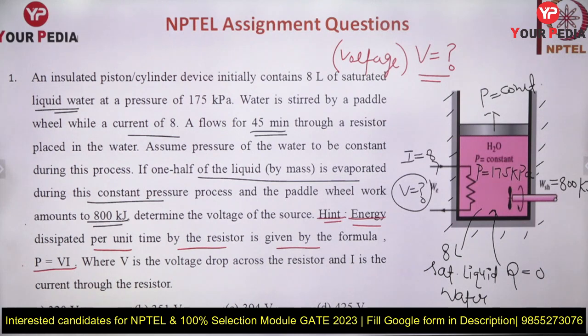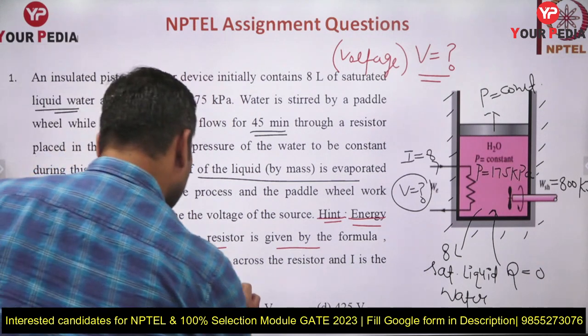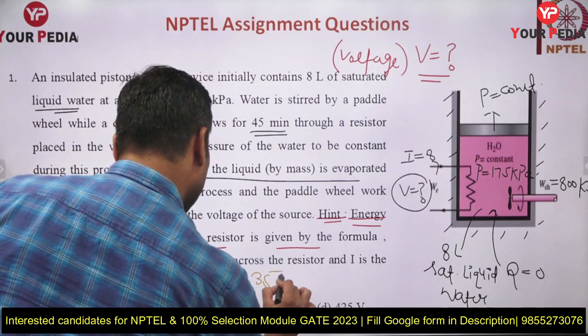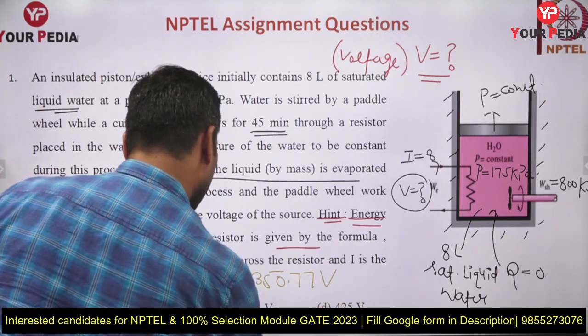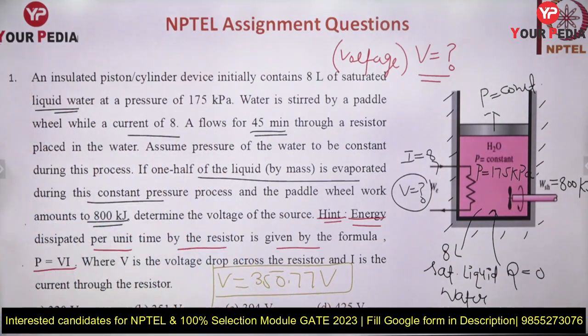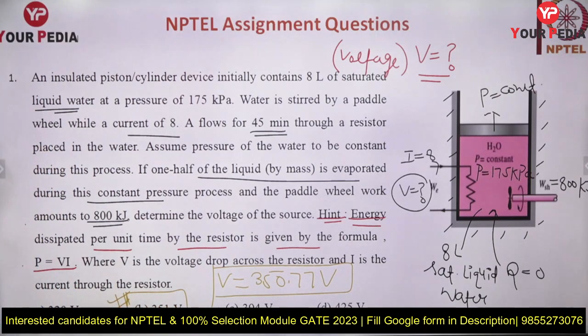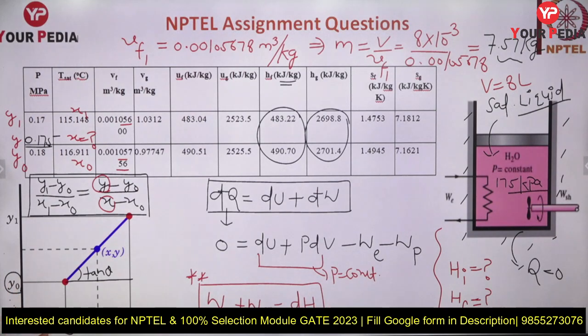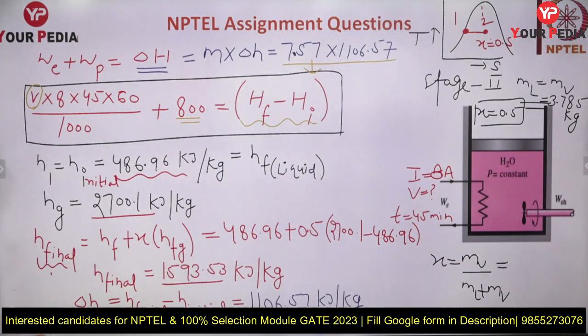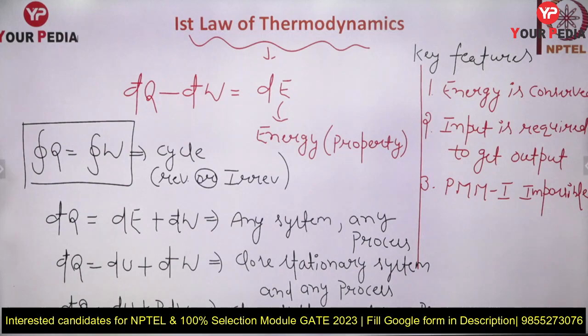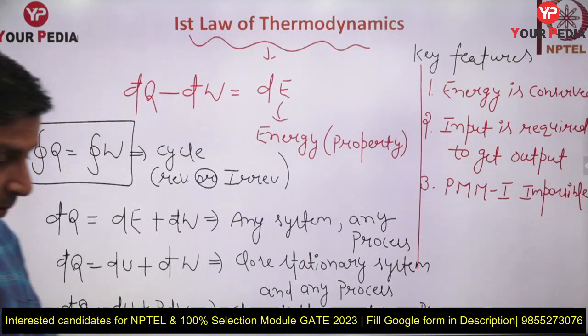Let me tell you the exact answer also, guys. If you solve, you are going to get the voltage 350.77 volt. So the exact answer for this question will be option B. Option B will be the right answer for this question. Please try again. If you are able to solve, please comment. Mark your entry in the comment section so that I will be able to know how many students solved this particular question, guys.